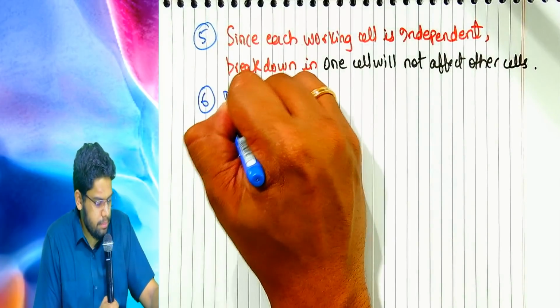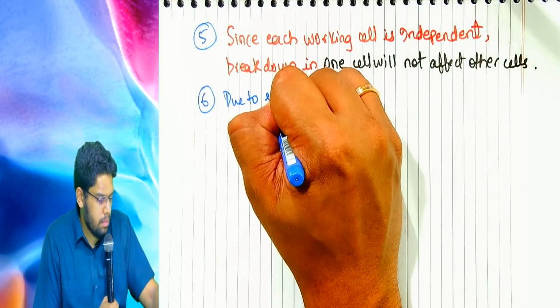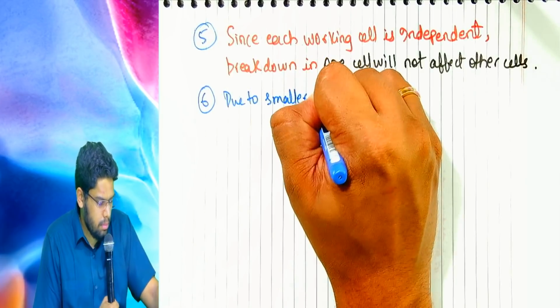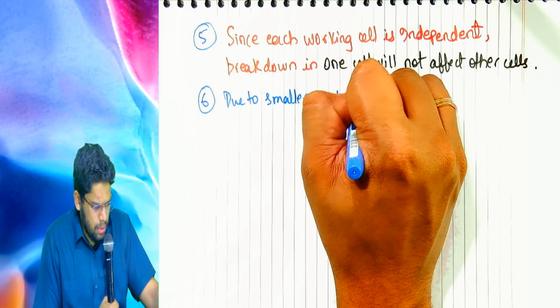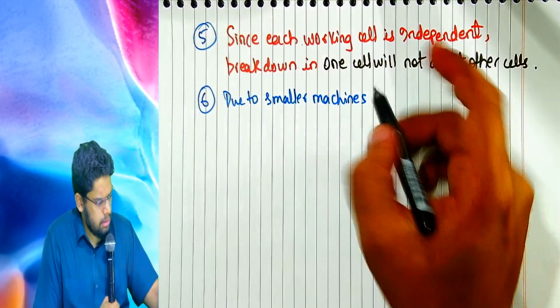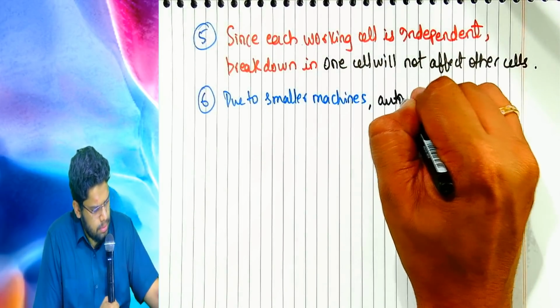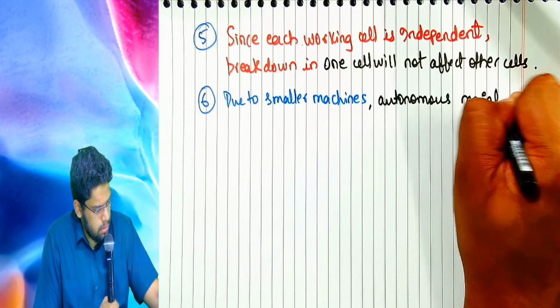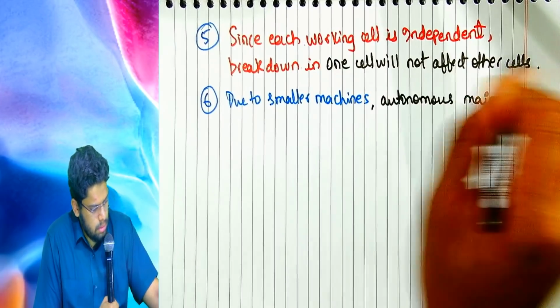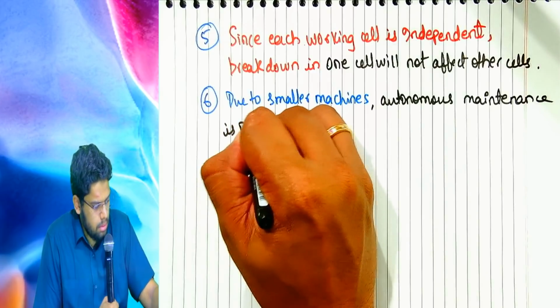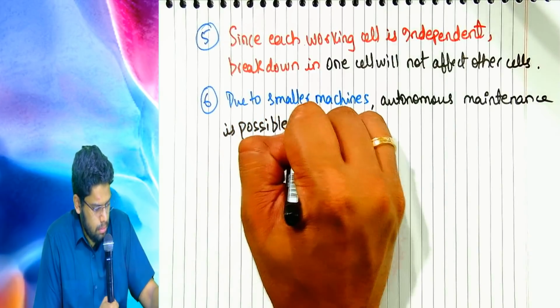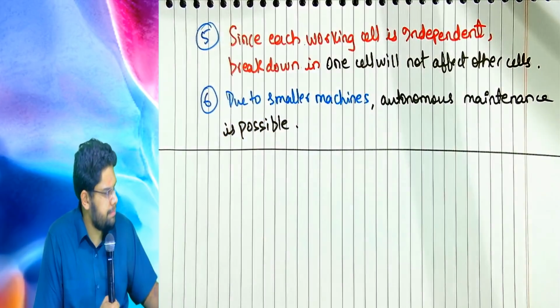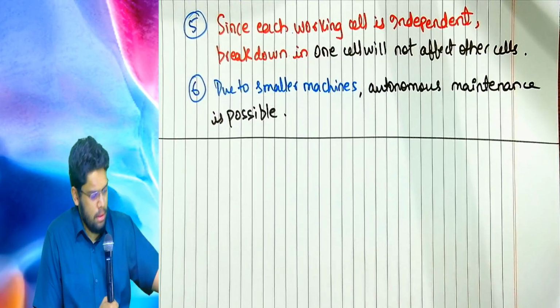Lastly, due to smaller machines, autonomous maintenance is possible. Come on, quick.